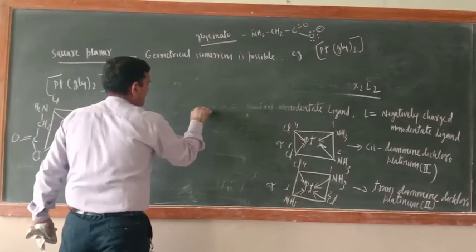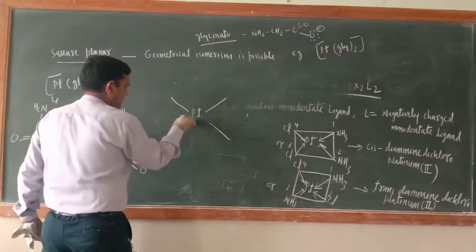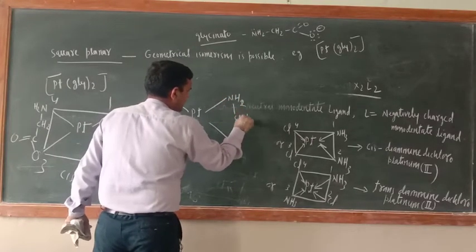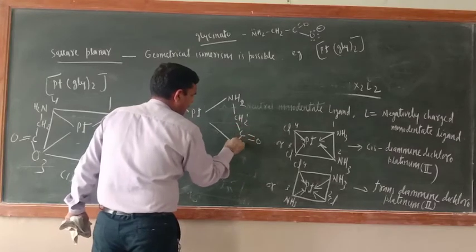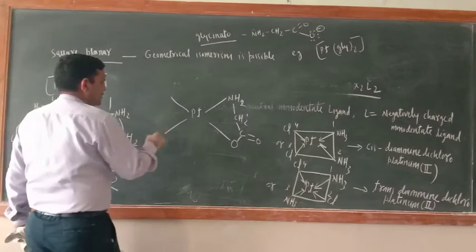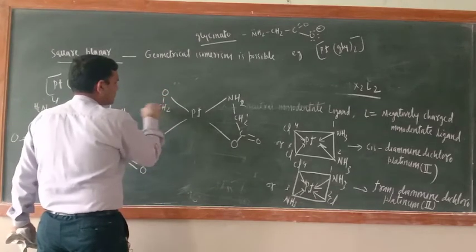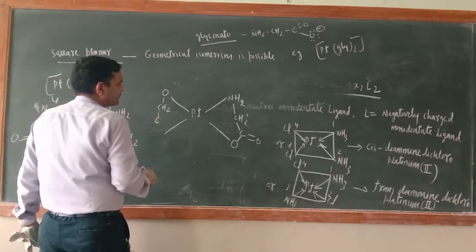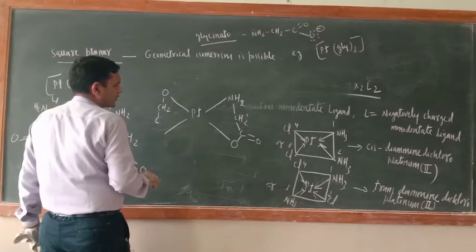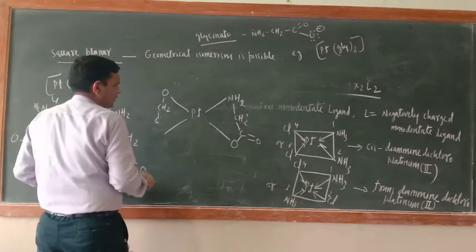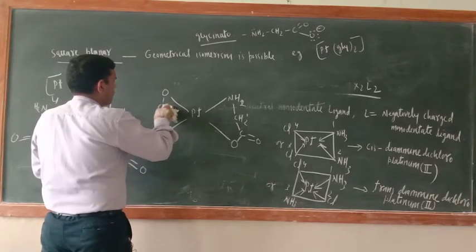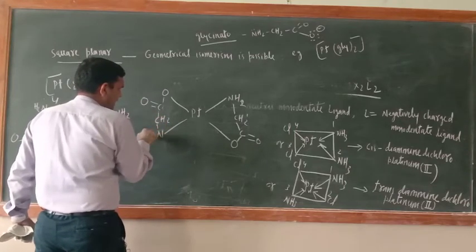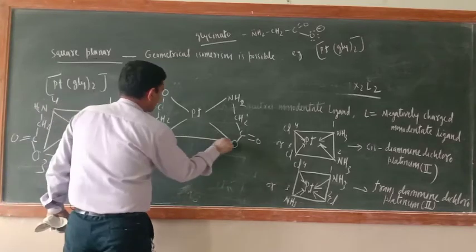Now Pt, here this side what is there, NH2, here what is there, CH2, here what is there, C double bond O, and here O. Okay, now just see, OCH2, here what is there, C, OCH2, O, C double bond O, CH2, and here NH2.